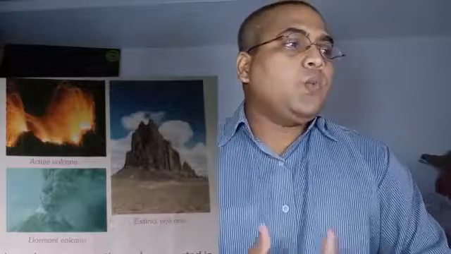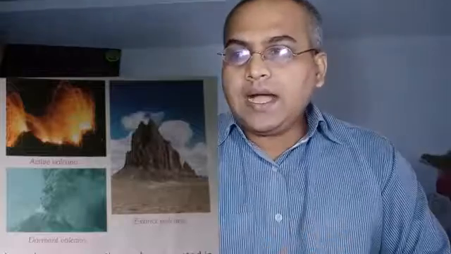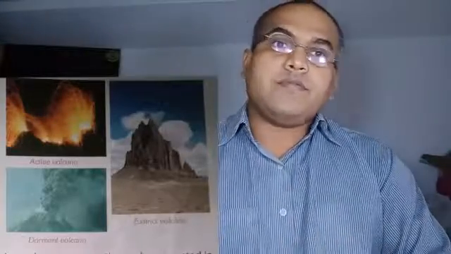Now we have to study the types of volcano. There are 3 types of volcano. Number 1 is active volcano, number 2 is dormant volcano, and number 3 is extinct volcano. These are the 3 types of volcano which we have on the earth.